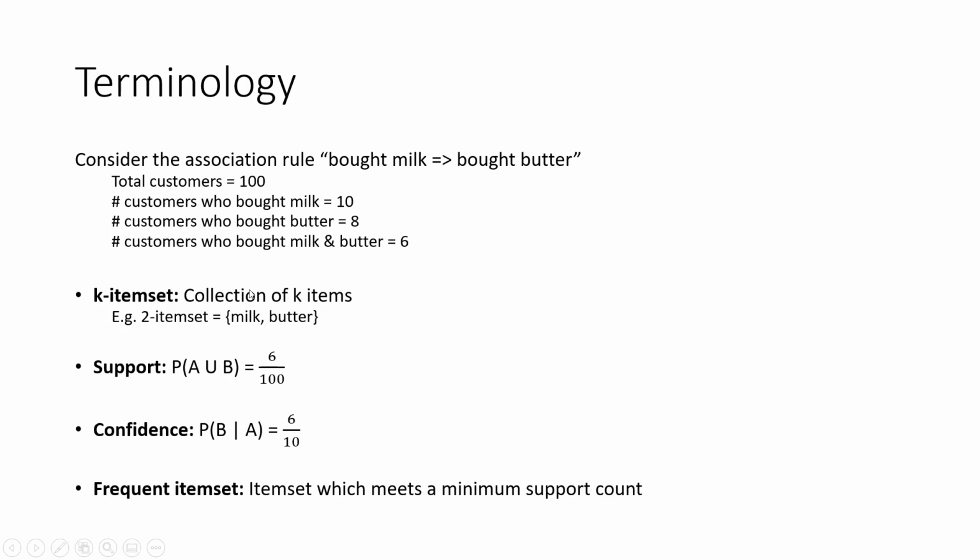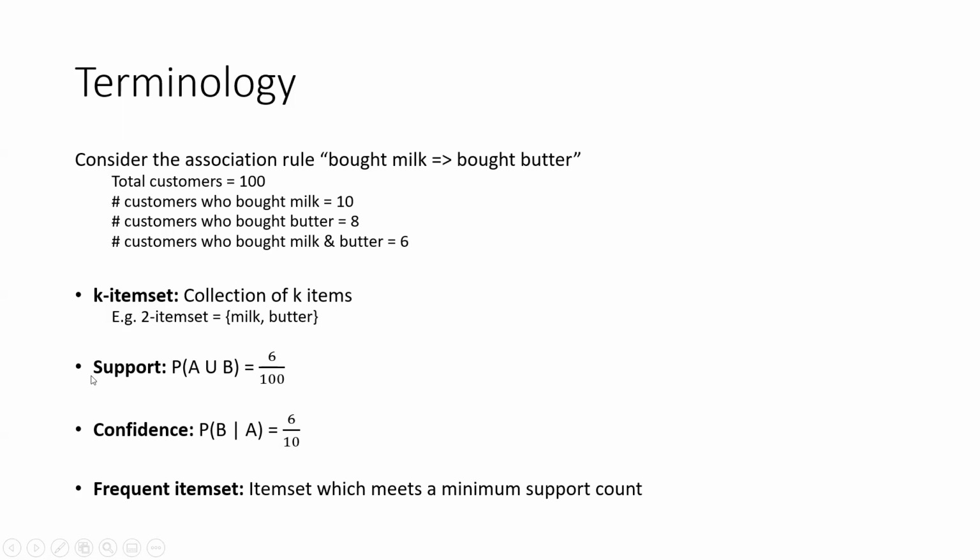So this is how the item set is represented. It's usually represented between the curly parentheses, and the k items are represented within this space. So 2 item sets would be {milk, butter}. If there is a 3 item set, then it will be {milk, butter, something else}, whatever is there in the data set. So the item set is the first term that we deal with.